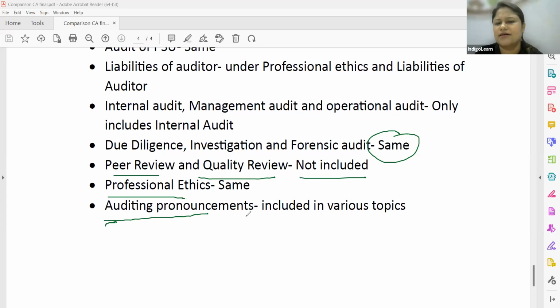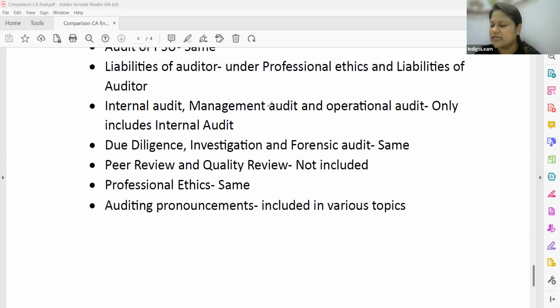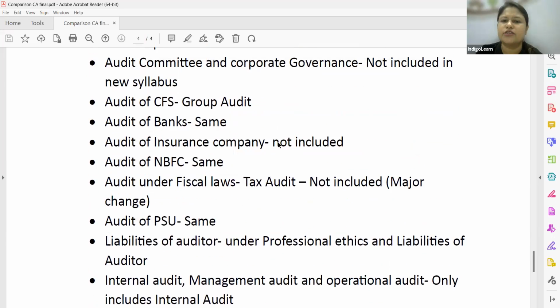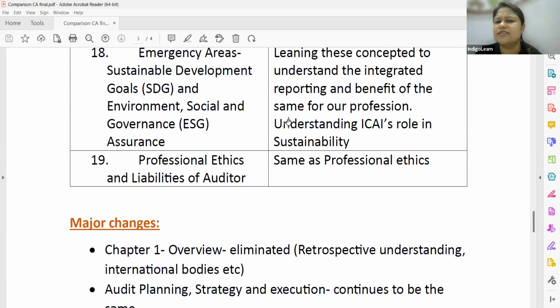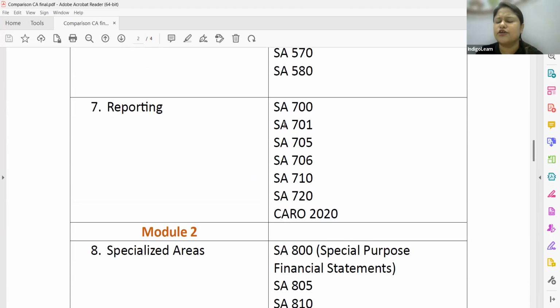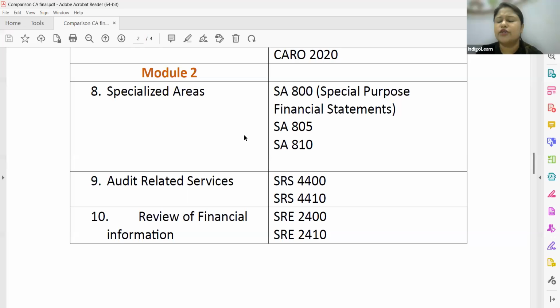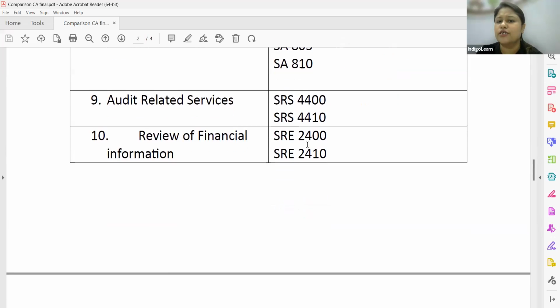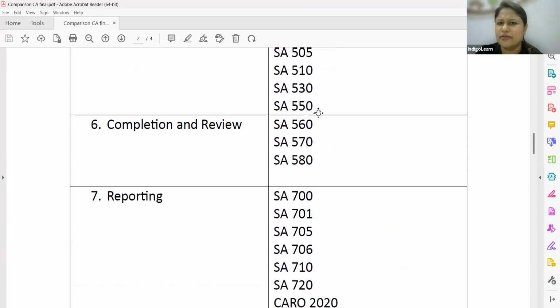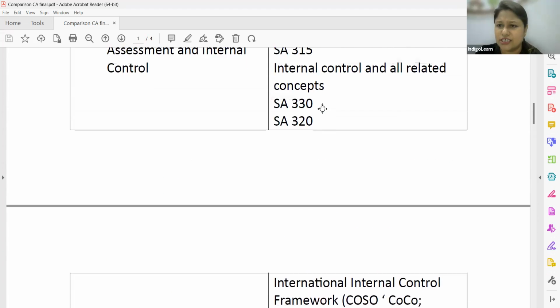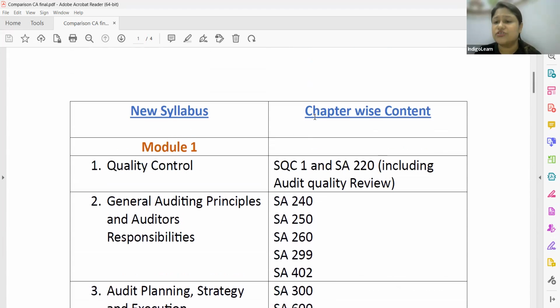Auditing pronouncements are not eliminated, obviously they have to be there, but now they are properly brought into various topics. So in every single chapter you study, all those standards on auditing, all the guidelines, all the statements which are relevant in those particular areas, have been taken as part of the respective chapter itself. When you talk about reporting, all these pronouncements are here. When you talk about specialized areas, these pronouncements are included in this chapter. So we cannot say they are removed. Obviously that cannot be, because that's the very basics of auditing. So all of that has been properly structured.